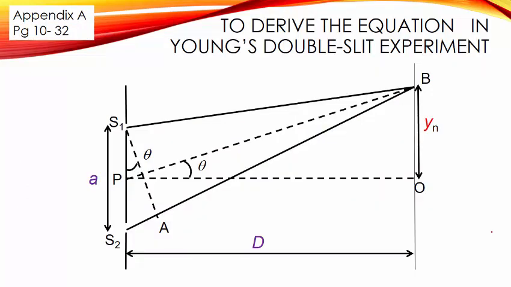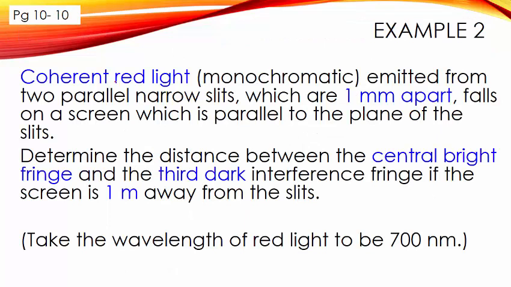If you are interested in the derivation, you can look at page 32 in Appendix A. In this example, we have coherent red light emitted from two parallel narrow slits which are 1 mm apart. So this is my a.